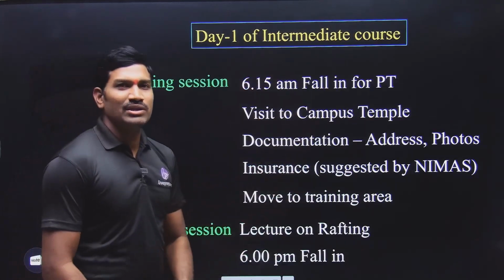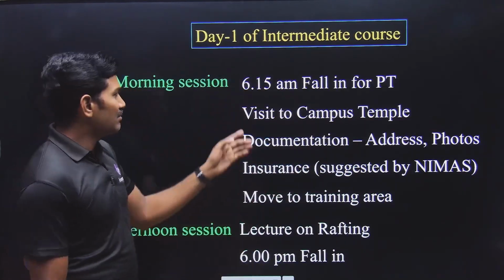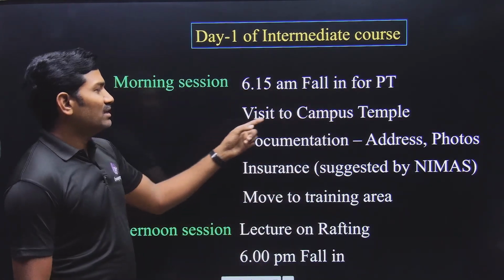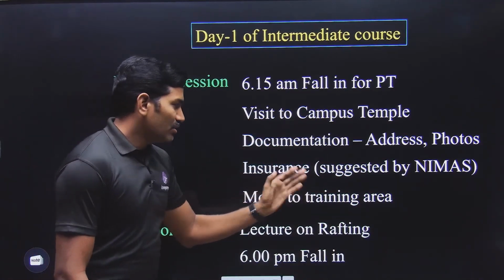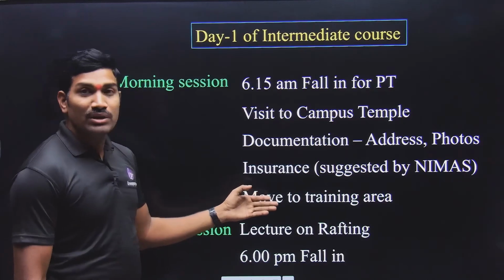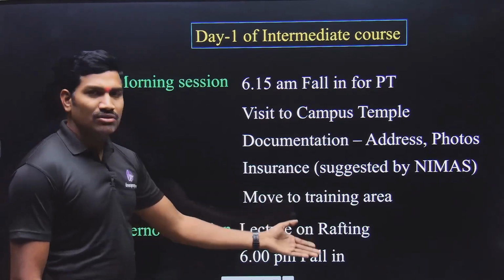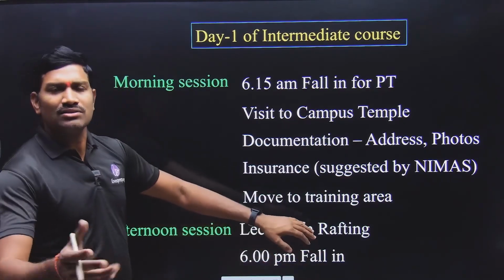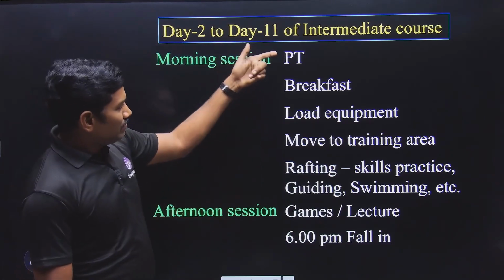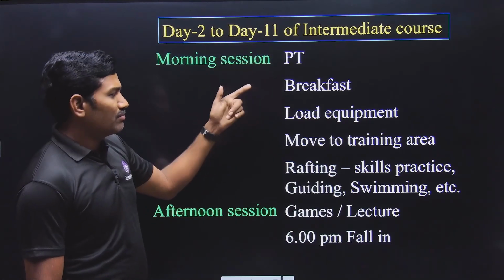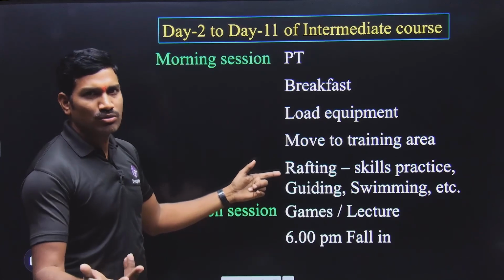Now, if we see the intermediate course, day 1 is again the same. 6:15 fall in for PT, visit to campus temple, and then documentation in the morning session, and then you are moving to the training area for the swimming test and all, and in the afternoon session you will be having lectures and fall in. From day 2 to day 11, again PT in the morning, then breakfast, load the equipment, move to the training area, and then you are practicing so many skills.